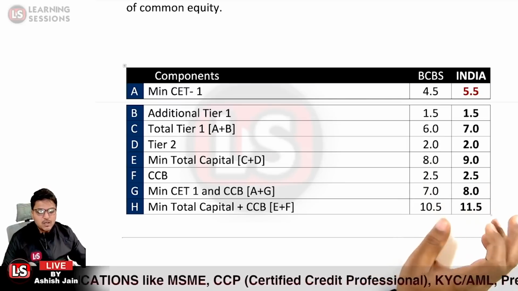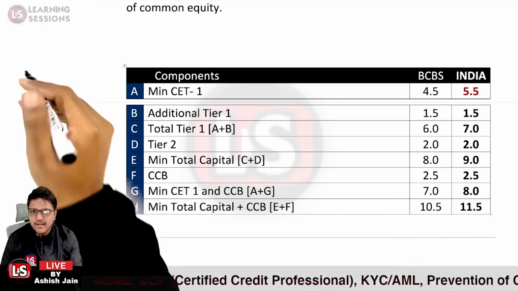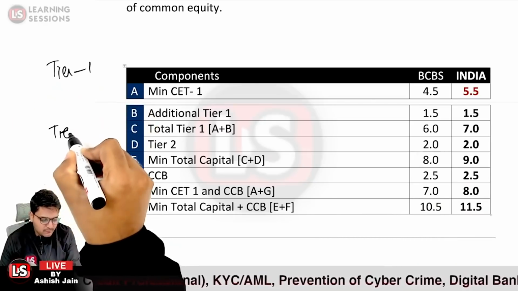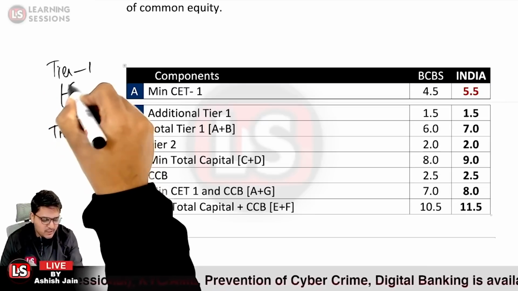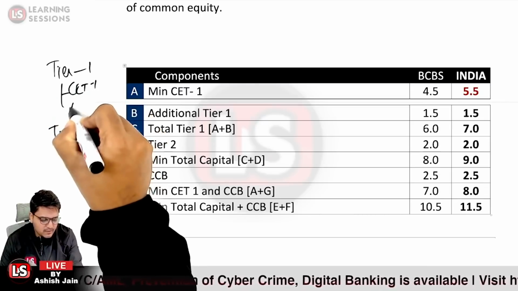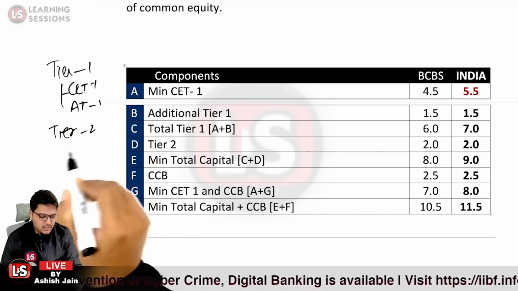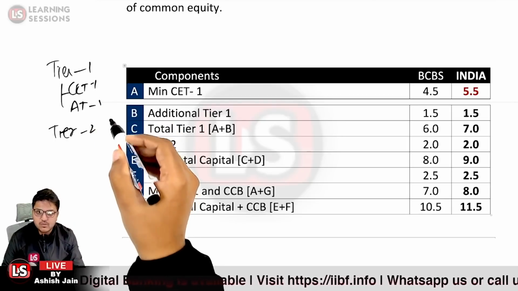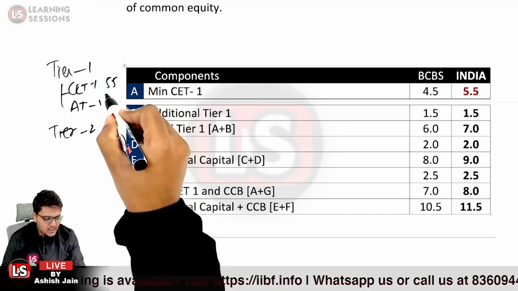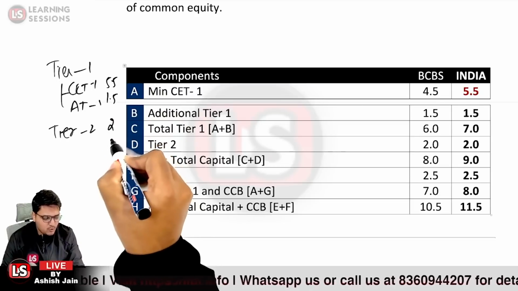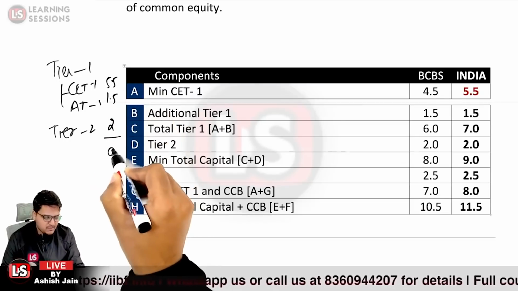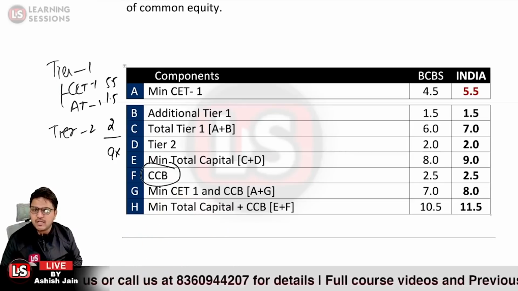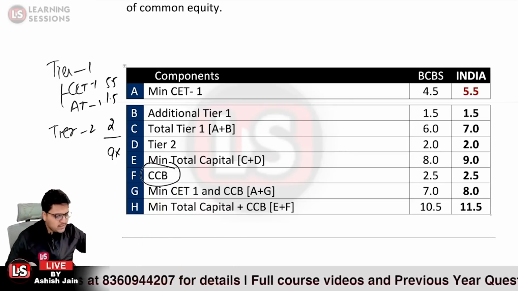One thing you must understand is that the capital is divided into two parts: tier 1 and tier 2. Tier 1 is further divided into CET1 and AT1, and tier 2 is as such. Considering India here, CET1 is maintained at 5.5%, additional tier 1 at 1.5%, and tier 2 at 2%. So in total, it is to be maintained at 9%. Other than that, banks are also to maintain the CCB, the capital conservation buffer.